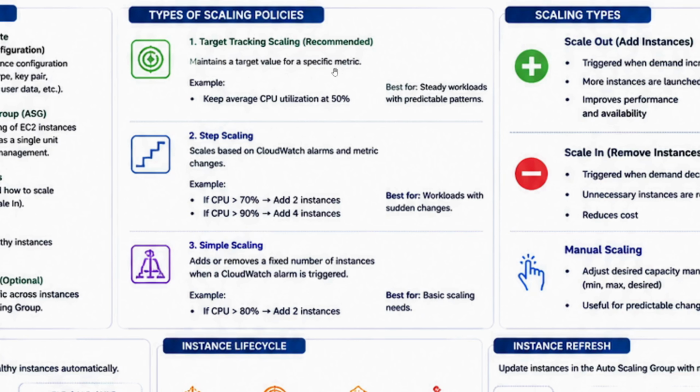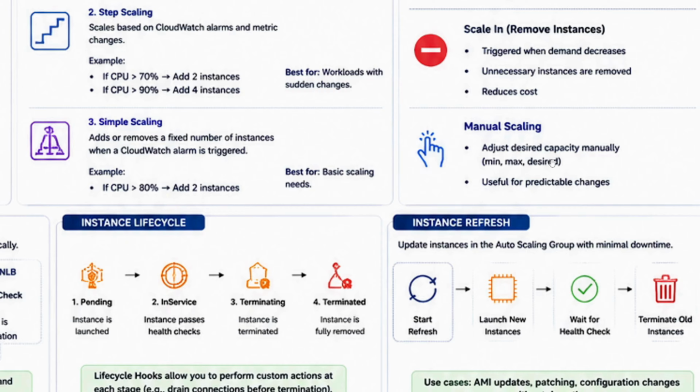Then what I would say is max. I will set the upper limit. I would say I'll not allow more than 20 instances. So that is my upper limit. The minimum is five, so it should never go down below five. And when I say desired, I would say between 5 and 20 some number, maybe seven or eight. I would say my desired number could be eight. These are the various numbers that you would provide.